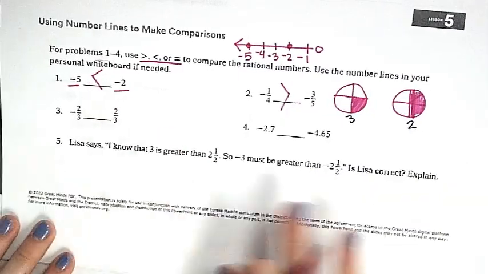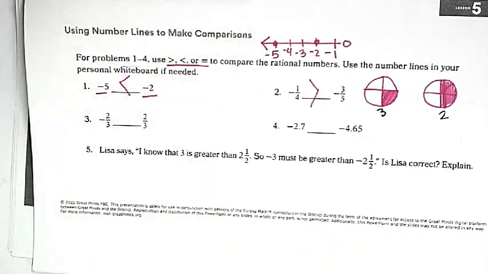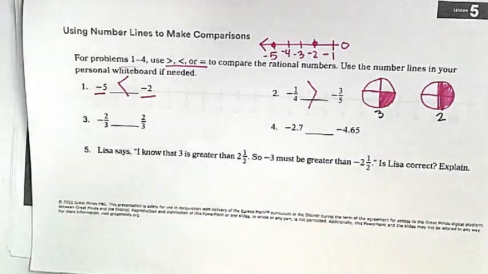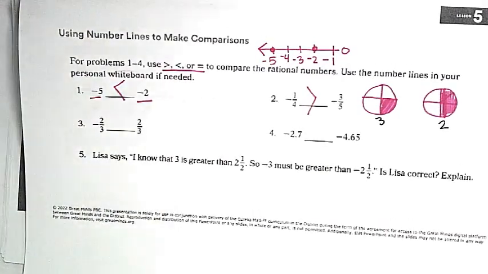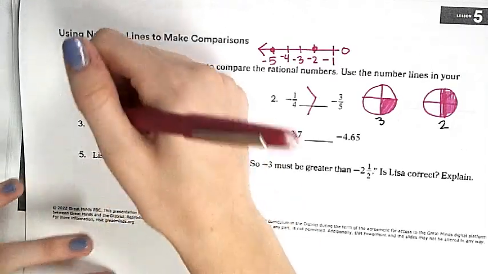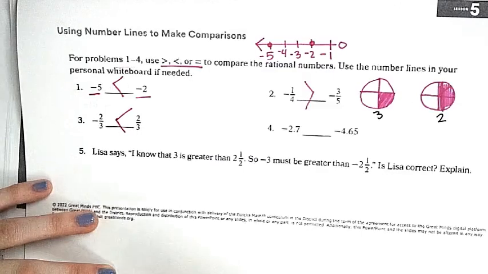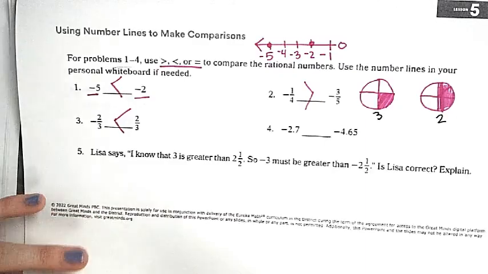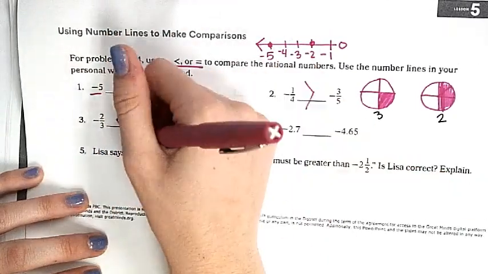Okay, let's look at this one. Think about what you think for this one and this one. So number 3 and number 4, you're working out in your table groups before we come back together. Class? Okay, what'd you get for number 3? Someone thumbs up and give me the answer. Kinsley, what is it? 2/3. Which 2/3? The positive? Does everyone agree? Why is that one bigger? It's to the right of 0, so it's positive. Yeah, because it's to the right of 0, so it's positive. What if I had, let's make up one. What if I had this?